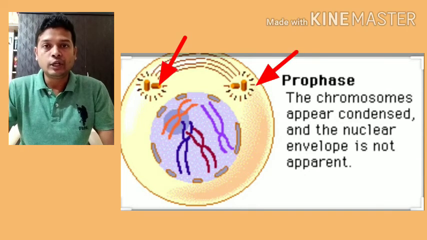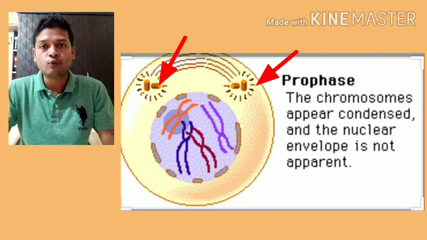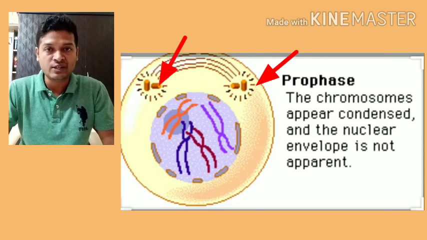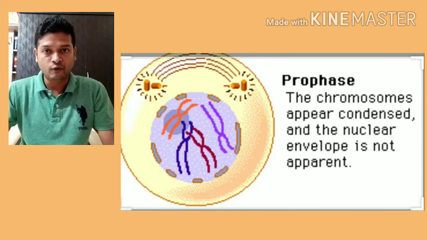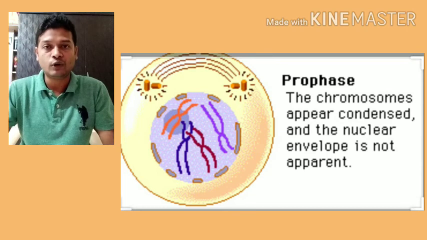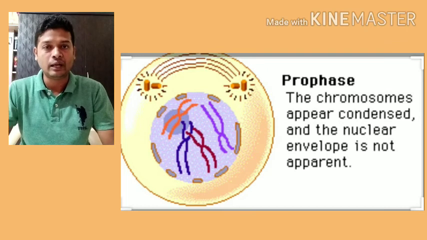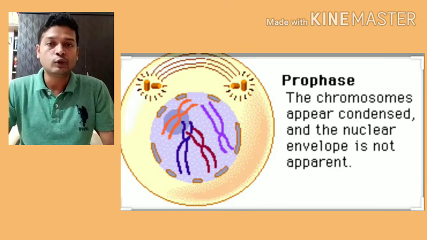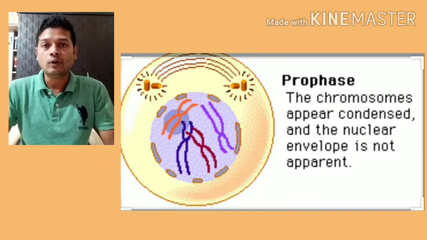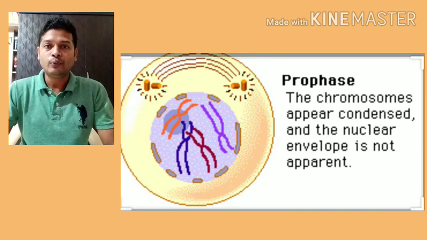Slowly the centriole, which is one in number in every cell, divides to form two centrioles, and these two centrioles start moving to the opposite ends of the cell. You can refer to the diagrams. When I am explaining, I have also put the diagrams, so you can compare whatever I am explaining with the diagrams. So just listen to what I am telling and compare with the diagram given alongside. So the centrioles start dividing, from one centriole two centrioles are formed, and they start moving to the opposite poles. This entire thing occurs during prophase.